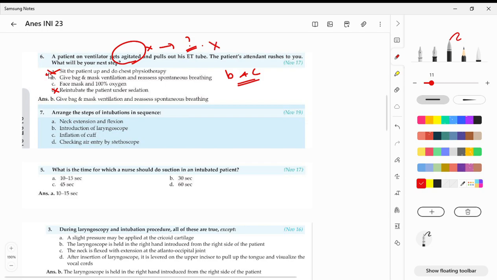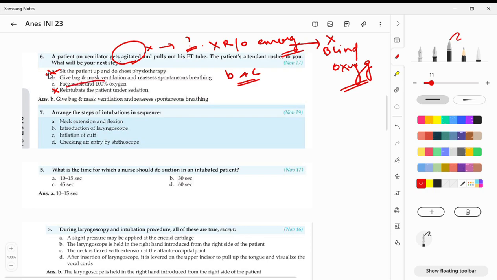Without ruling out any emergencies, we can't directly go for blind ventilation. This is very important. Never do blind oxygenation. You can clearly see it's face mask and 100% oxygen.